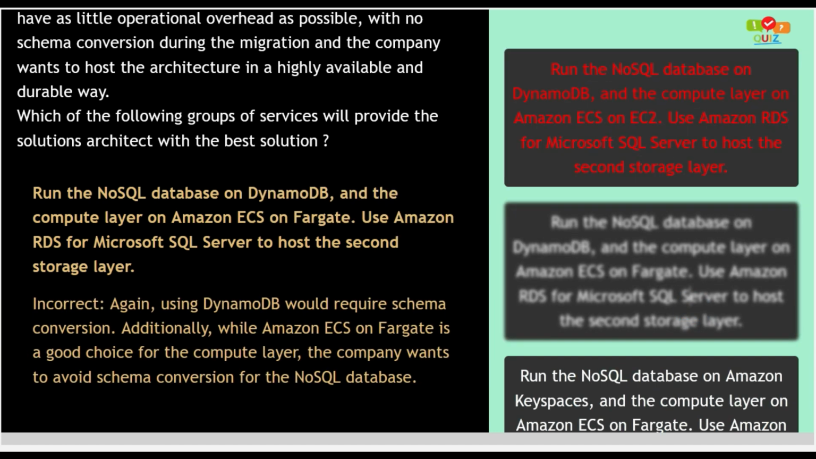Option number 2. Run the NoSQL database on DynamoDB and the compute layer on Amazon ECS on Fargate. Use Amazon RDS for Microsoft SQL Server to host the second storage layer. This option is incorrect, as again using DynamoDB would require schema conversion. Additionally, while Amazon ECS on Fargate is a good choice for the compute layer, the company wants to avoid schema conversion for the NoSQL database. So option number 2 is incorrect.